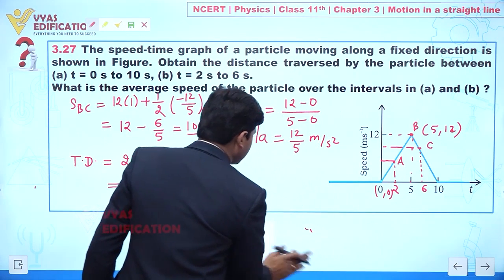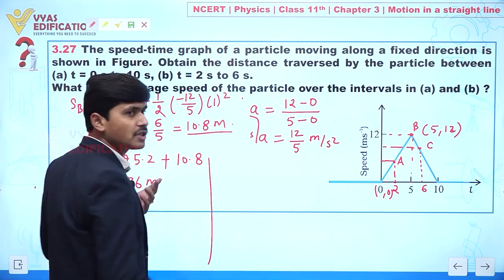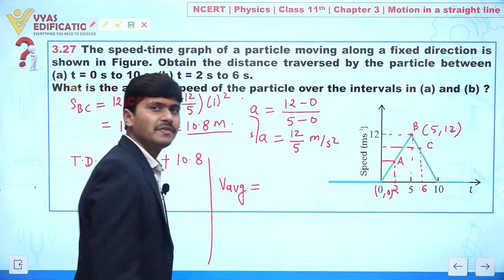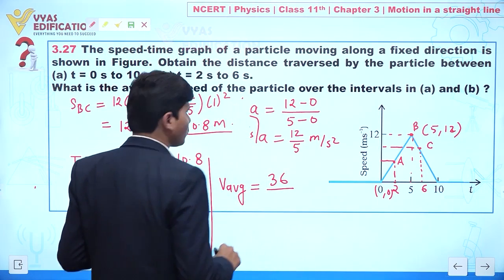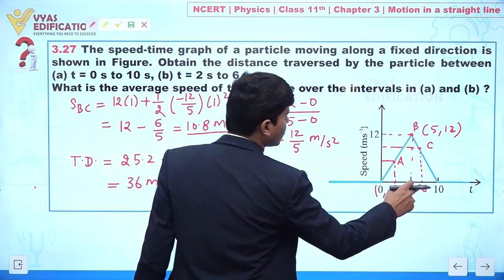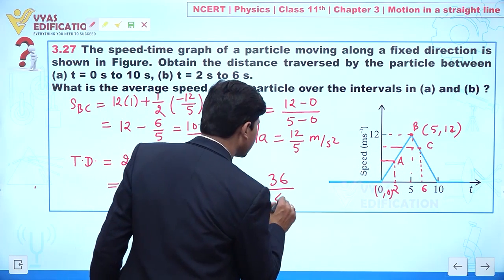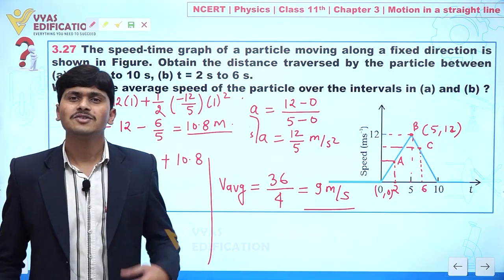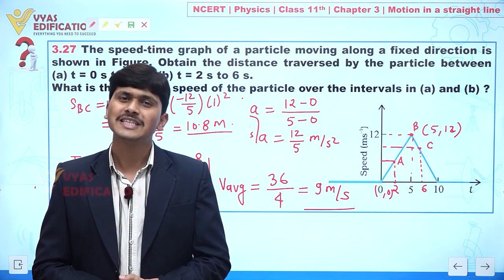Clear? Okay. So when we have total distance 36 meter, our first objective is completed, next objective is to calculate average speed. Average speed is total distance upon total time. So 36 divided by total time. Total time we can say from 2 to 6, yes or no? 2 to 6 means we have 4 seconds. So we can say this is 9 meter per second. Clear? So like this you can calculate all the values. So this is all about the solution of this question.